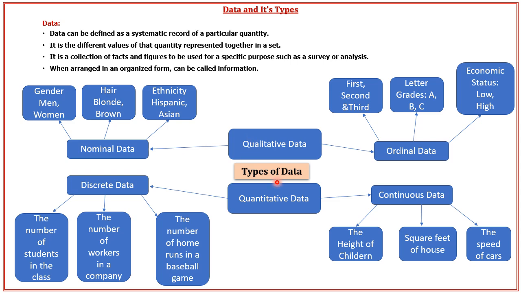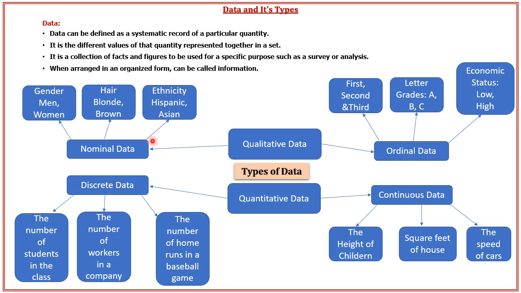So this qualitative data always represents or describes qualities and characteristics of information. But in quantitative data, we can consider quantity. That is, data can be measurable or countable. So we will discuss subtypes of qualitative data as well as quantitative data. In qualitative data, we are considering two types, nominal data and ordinal data.